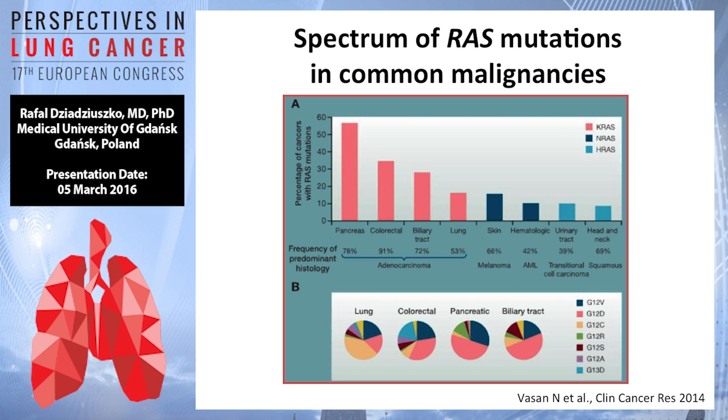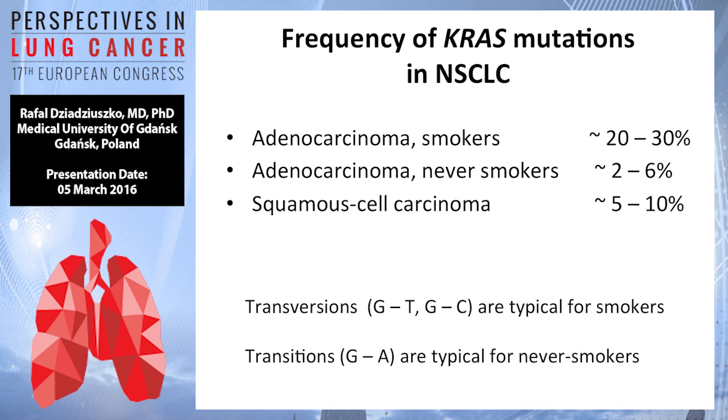Lung falls in between with about 20% RAS mutation rate, predominantly KRAS, and also KRAS and other RAS mutations are common in many other malignancies as listed here. You can see also on the bottom of the slide that the spectra of KRAS mutations in terms of position 12 and 13, the most common KRAS mutations, are markedly different among these tumors. And what's the biological significance of different types of mutations, transversions versus transitions, for example, is not well understood.